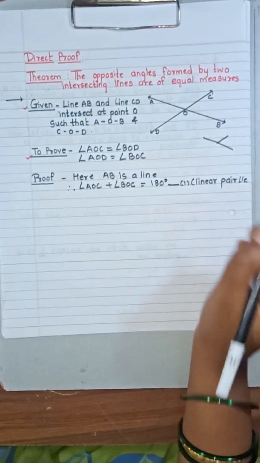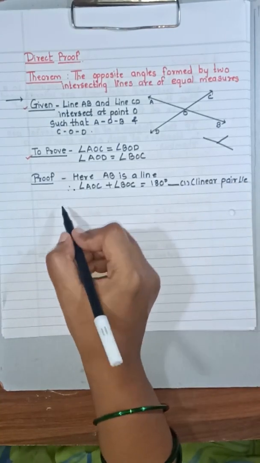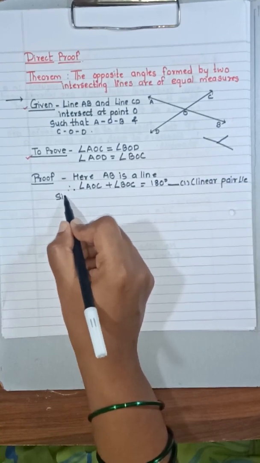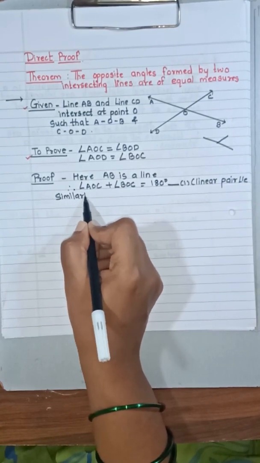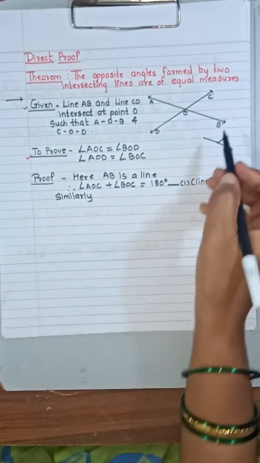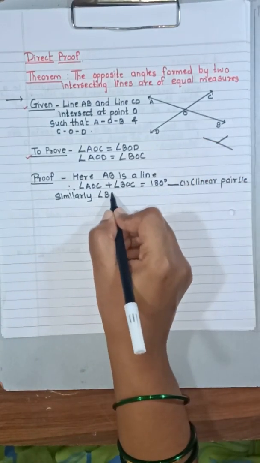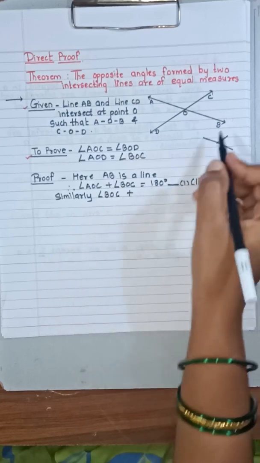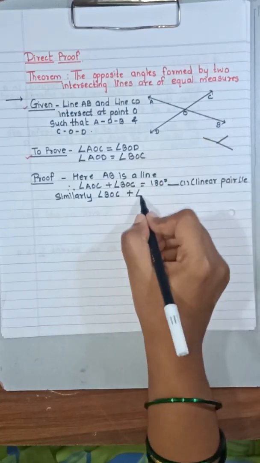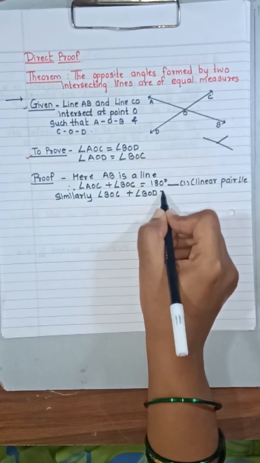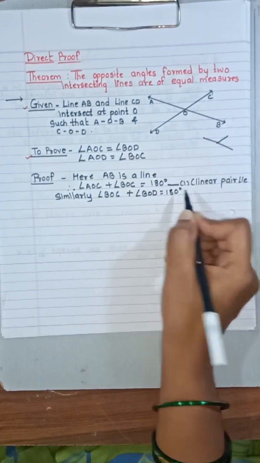Okay, now you can also see similarly angle BOC plus angle BOD is also equal to 180 degrees.